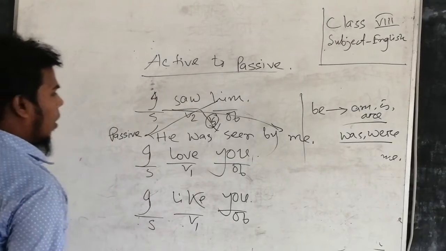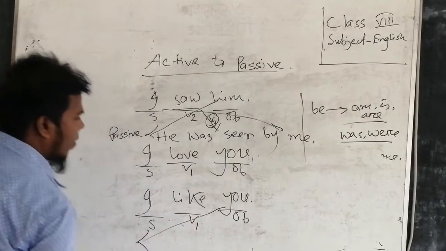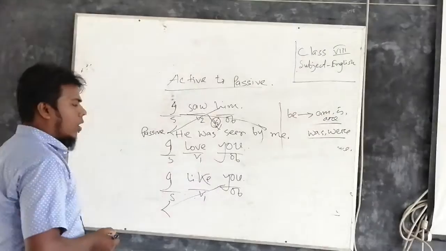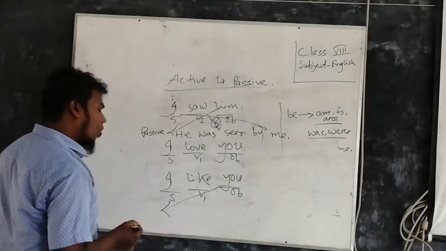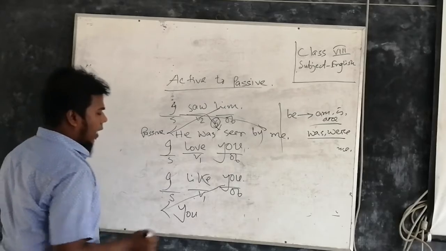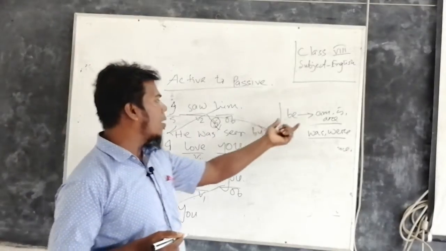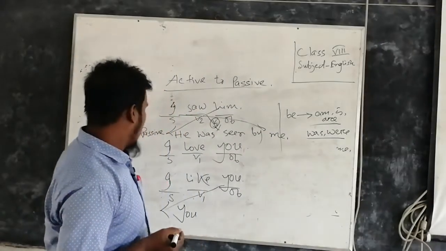Next one, we will do in the same way. You are the object, and if we turn it into object, it also will be you. Then as the verb is present form, we have to take a be verb from am, is, are.